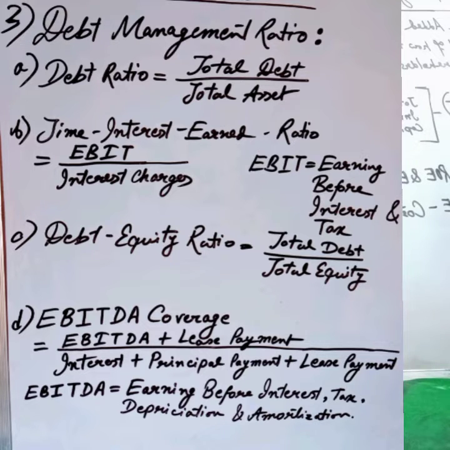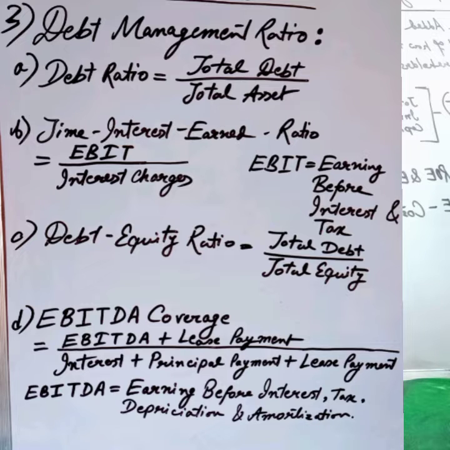The TIE ratio measures the extent to which operating income can decline before the firm is unable to meet its annual interest costs. Failure to pay interest will bring legal action by the firm's creditors. Next comes the debt equity ratio, which is equal to total debt divided by total equity. And then EBITDA coverage.